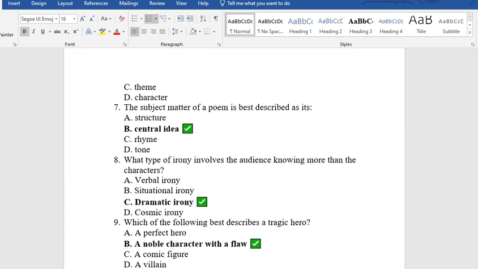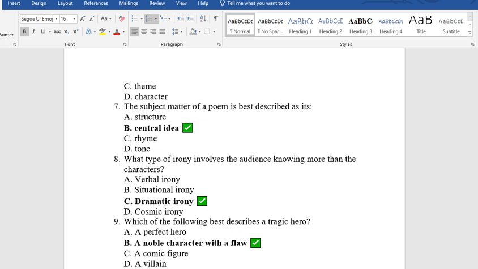Question 7. The subject matter of a poem is best described as its A. Structure, B. Central idea, C. Rhyme, D. Tone. The answer is option B, central idea.